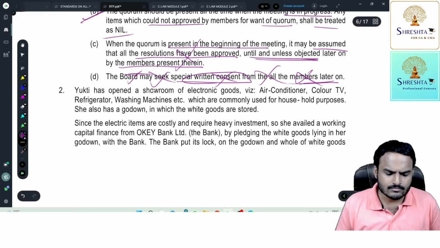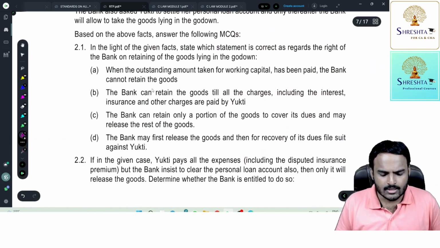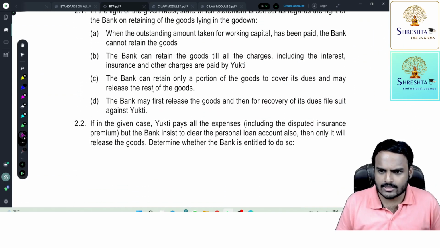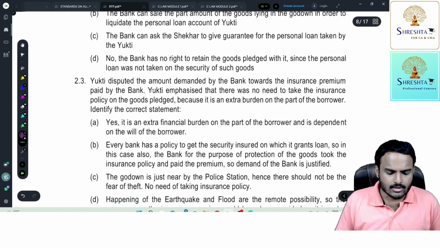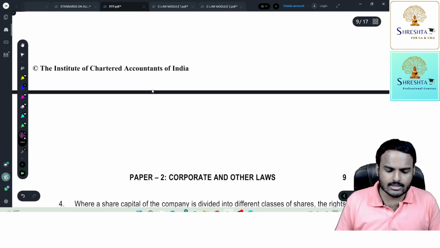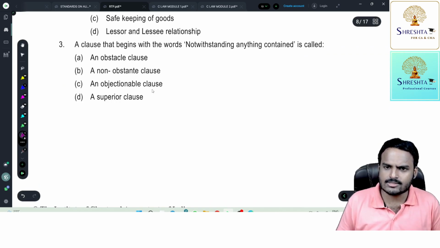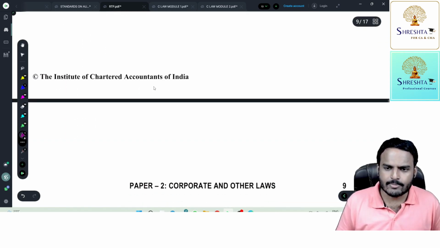Fine ma. And this question number 2 is related to bailment and pledge ma. So this question, Madam Vikita will deal. Next one, you'll get a separate video with respect to other laws. Don't worry. Next one, question number 3 is also with respect to General Clauses Act, interpretation of statutes topics. So you'll get it in a separate video.